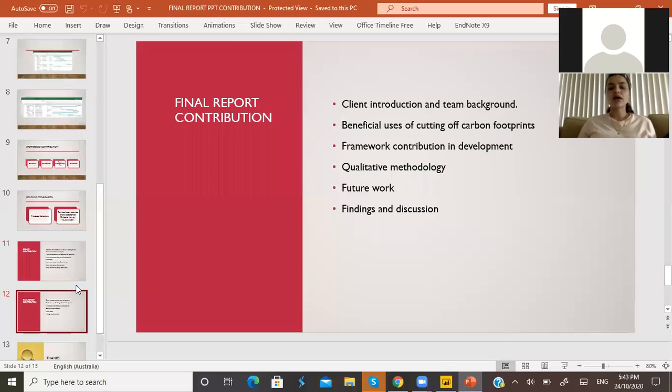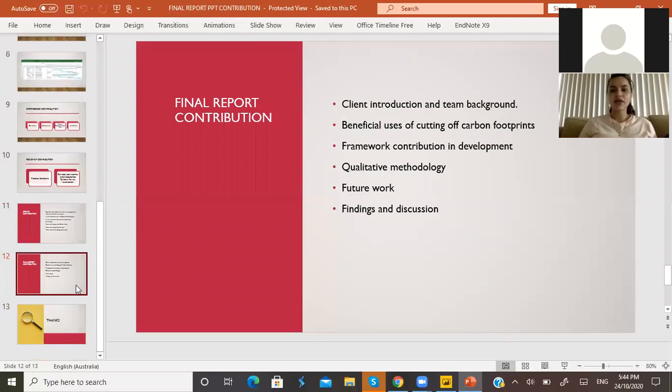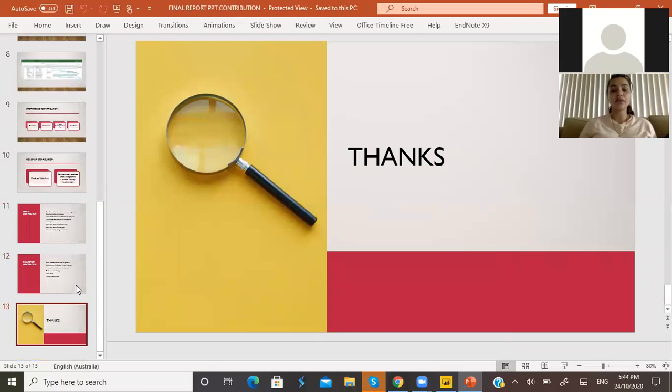I also worked on the beneficial uses of cutting off carbon footprints, and on the framework contribution, the development, and the qualitative methodology. I worked on the future work, findings and discussion in the final report.